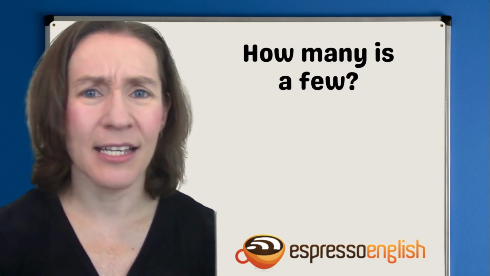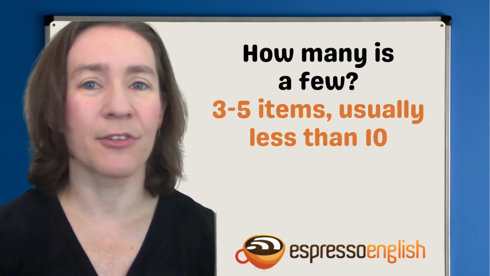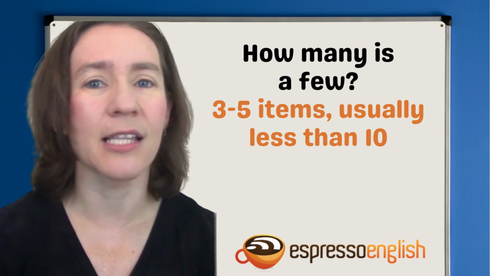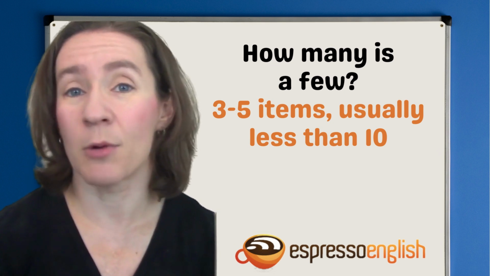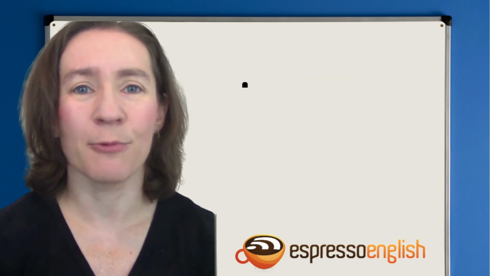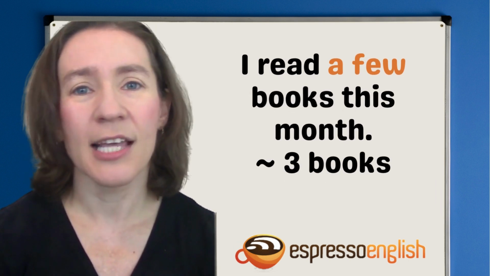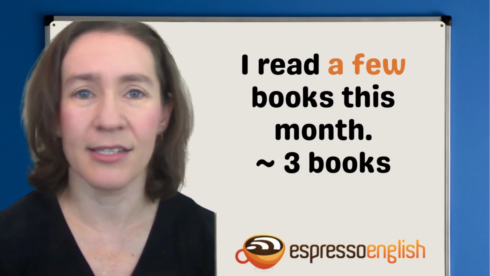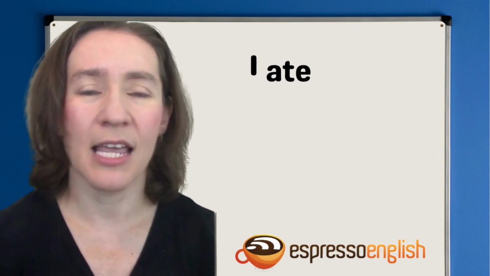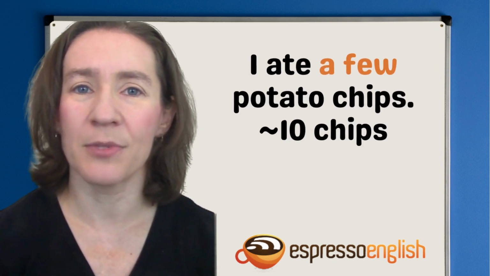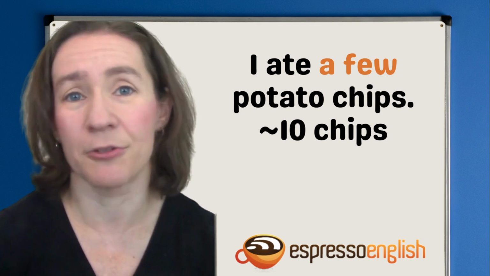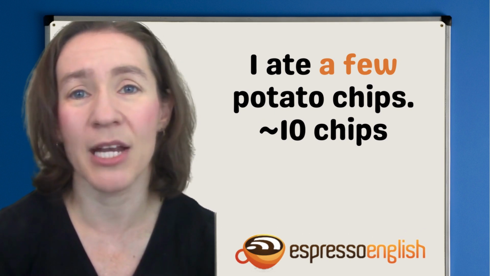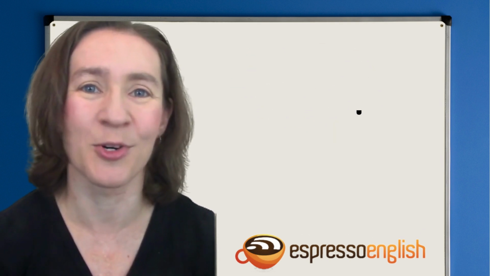Also, how many is a few? It could be around 3 to 5 items, usually less than 10. It kind of depends on what we're talking about. If I say I read a few books this month, that's probably around 3 books since they take a while to read. But if I say I ate a few potato chips, that might be around 10 potato chips, which is a small amount compared to eating 20 or 30 chips or more.